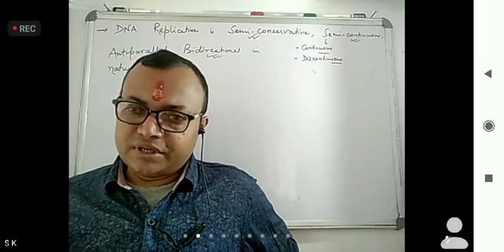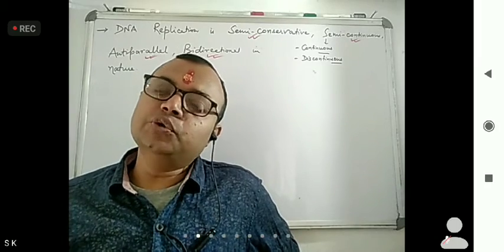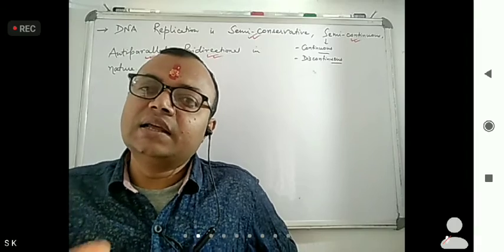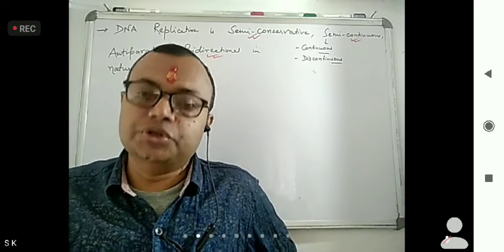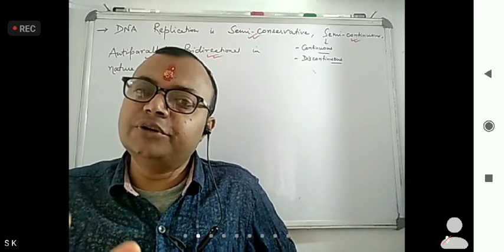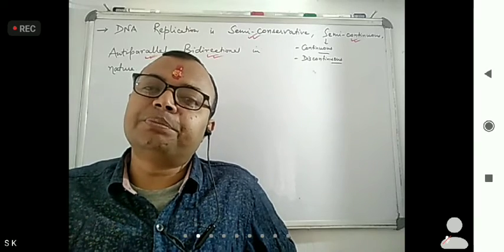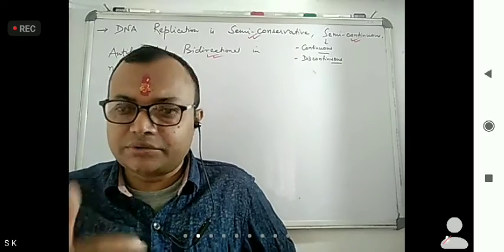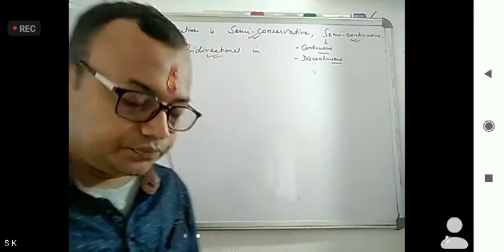Now, there were scientists named Matthew Meselson and Franklin Stahl. They showed that DNA replication is semi-conservative by using N15, a heavy isotope of nitrogen. We have to see how this goes.